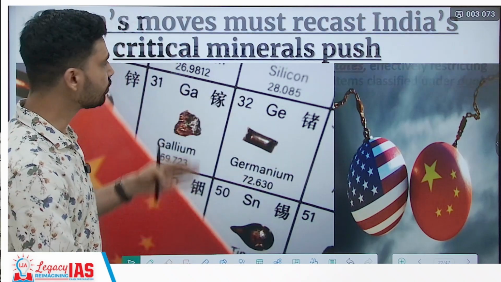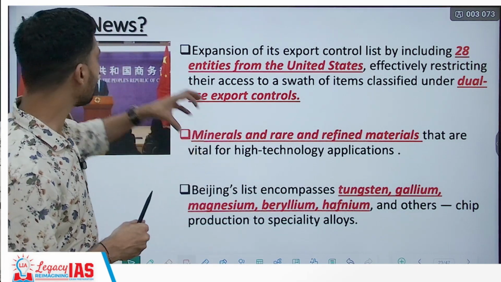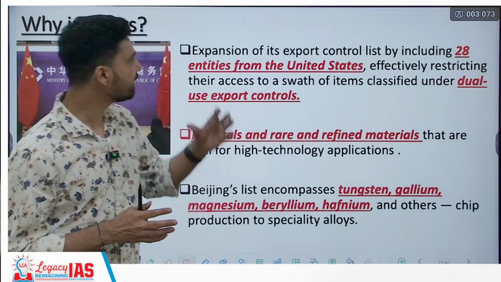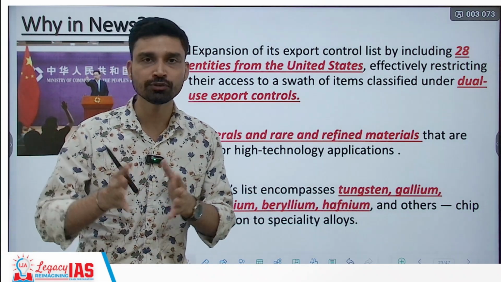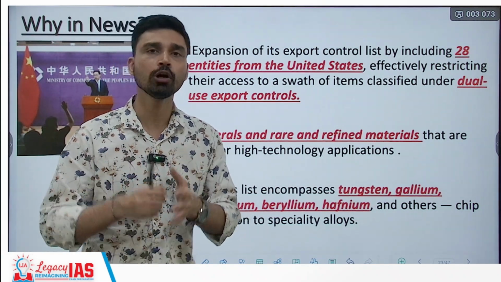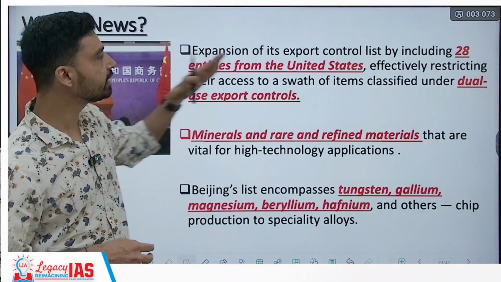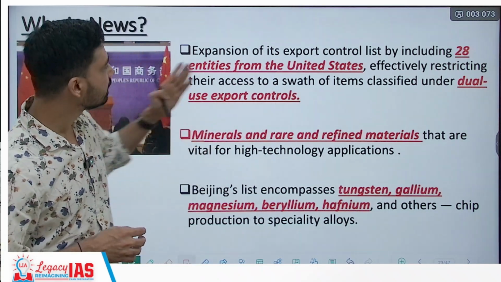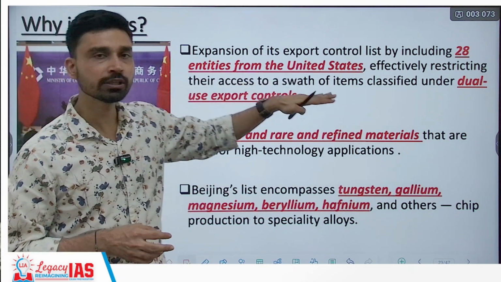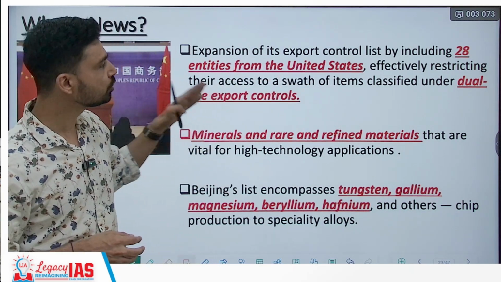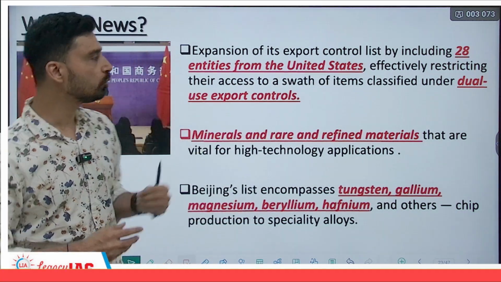So first of all, to give you the background of this particular topic, recently the Chinese Ministry of Commerce has expanded its export control list. Export control list means which of the elements, which of the minerals can be exported and cannot be exported to certain countries. And now it has included 28 entities from the United States. Effectively, these entities, which are largely companies and organizations, are now restricted from exporting or having access to a swath of items which has been classified and recategorized by China as dual use export controls.